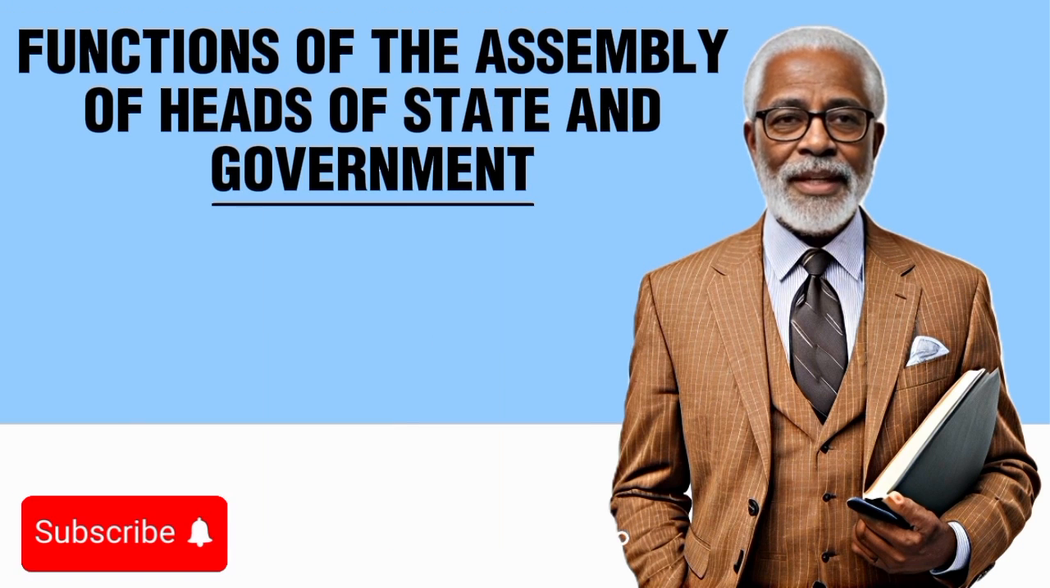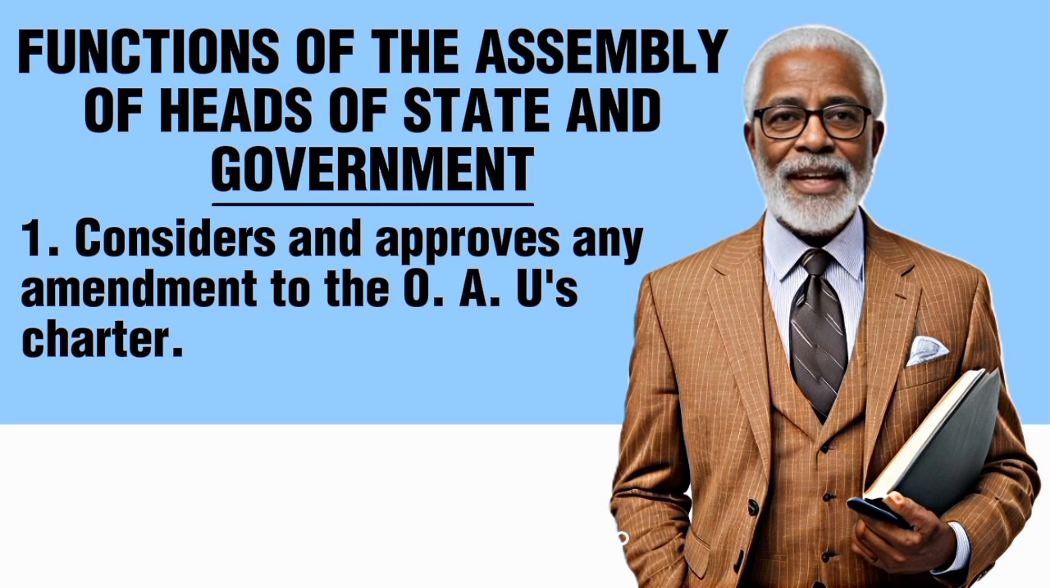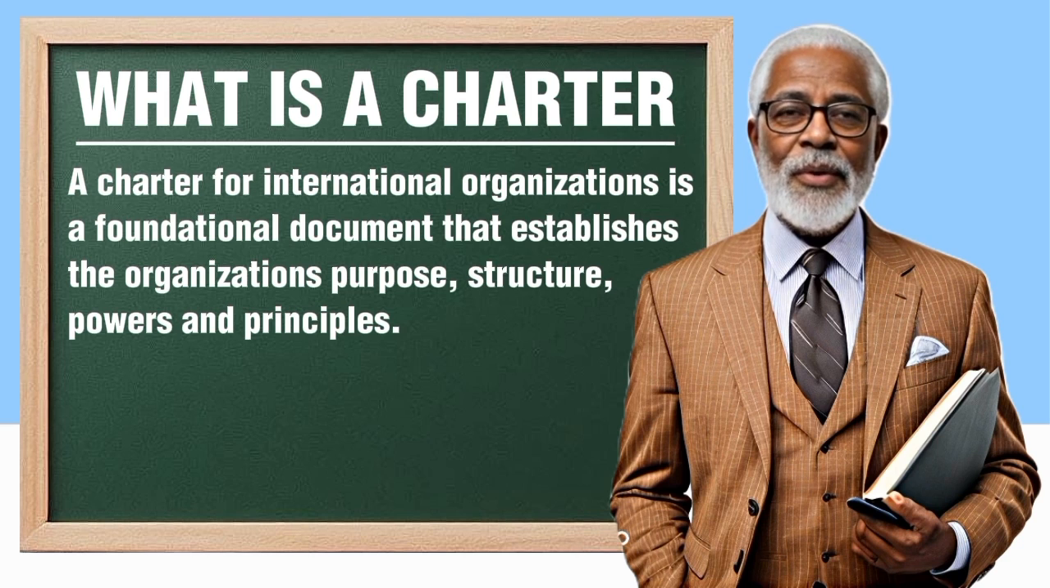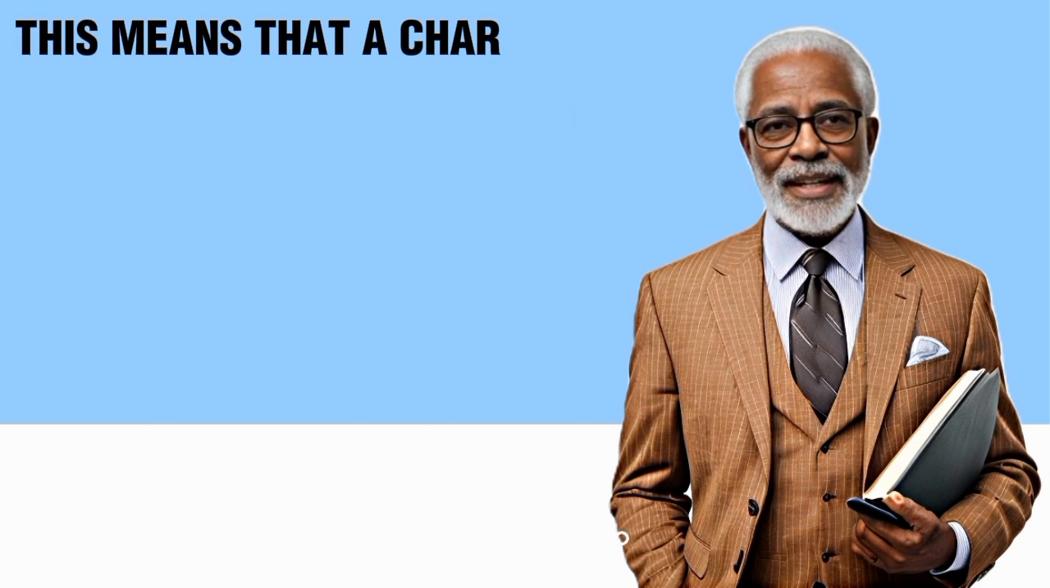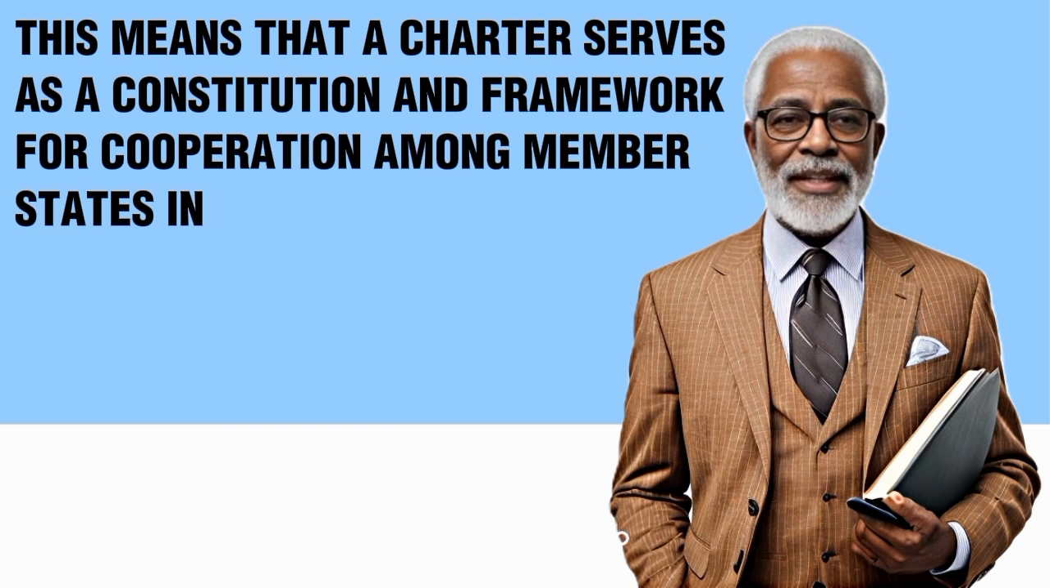The main functions of the Assembly of Heads of State and Government of the OAU include, 1. The Assembly of Heads of State and Government considers and approves any amendment to the OAU's charter. What is a charter? A charter for international organizations is a foundational document that establishes the organization's purpose, structure, powers, and principles.